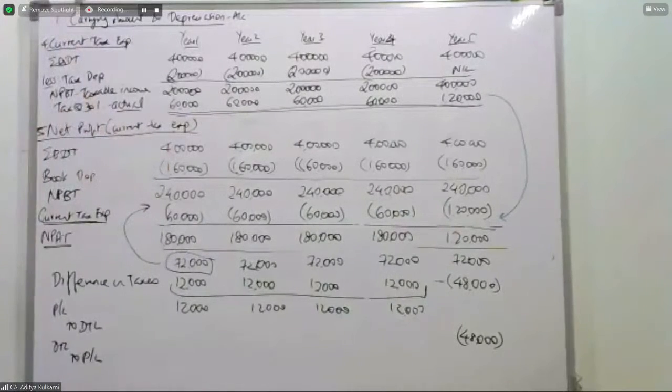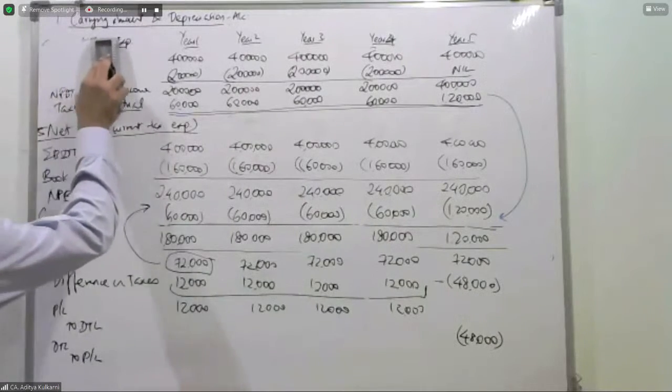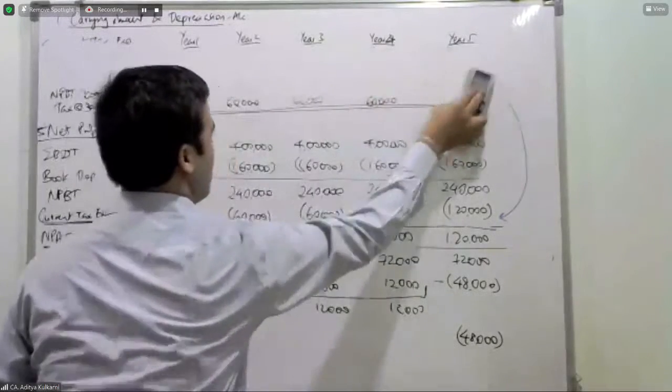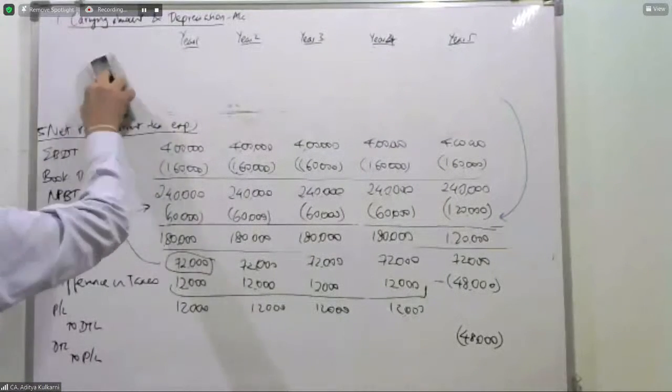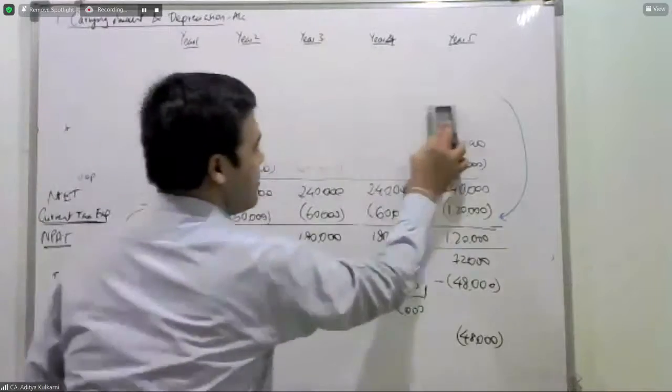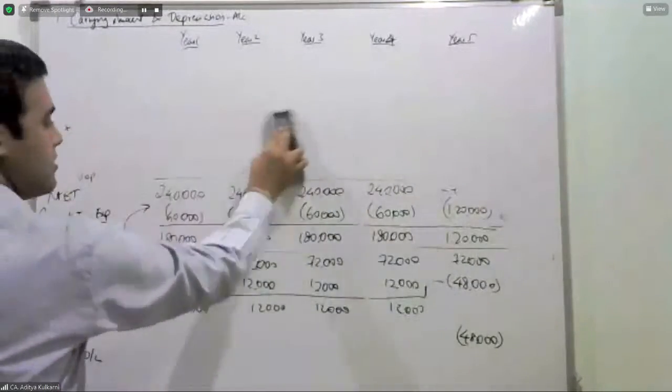So in your actual accounts, how will my profit and loss look like? It will look something like this. Okay. I hope you are all following.